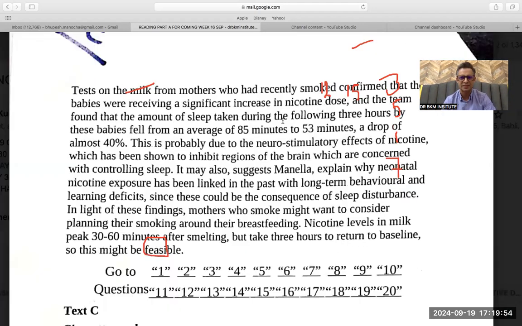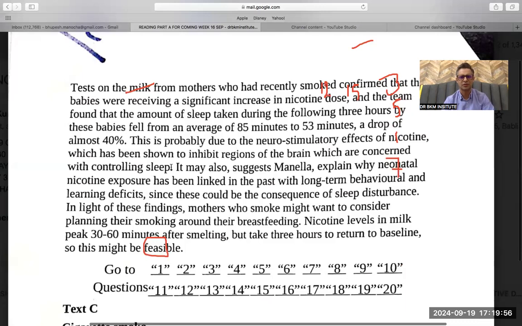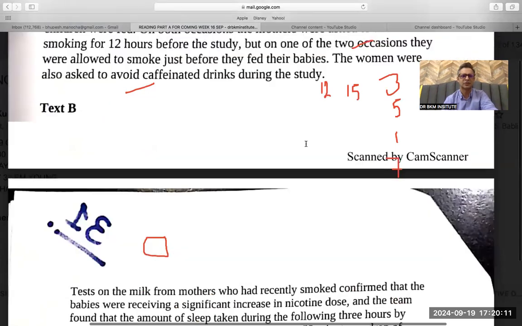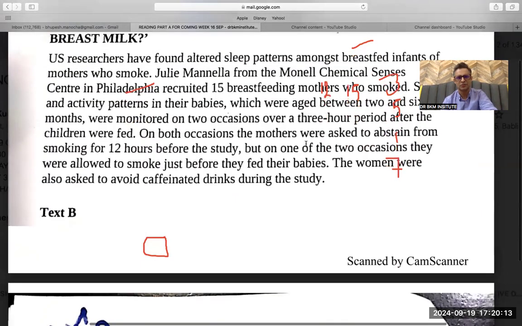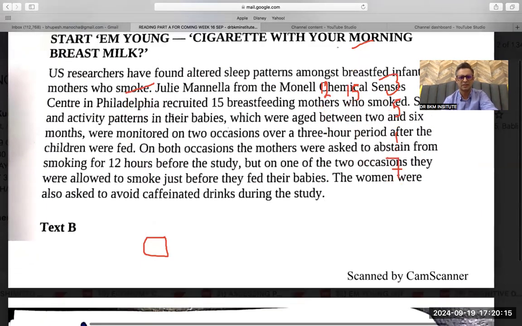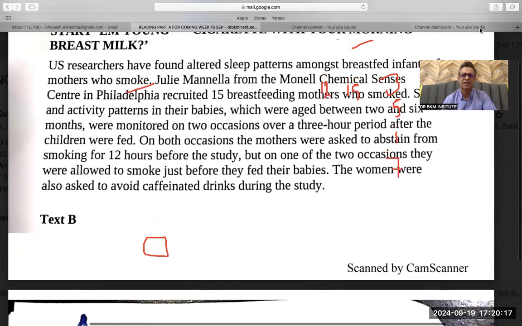This paragraph, I'm missing something, I guess. This paragraph, controlling sleep, brain. Thank God, dash has been shown. See, I was trying to find another question, but neurostimulatory effects of nicotine, which has been shown to inhibit regions. So this is my answer in this line. So by chance, I was trying to find another question. So then you can do again. That is again, I cannot find the by. But yeah, I will take your help.